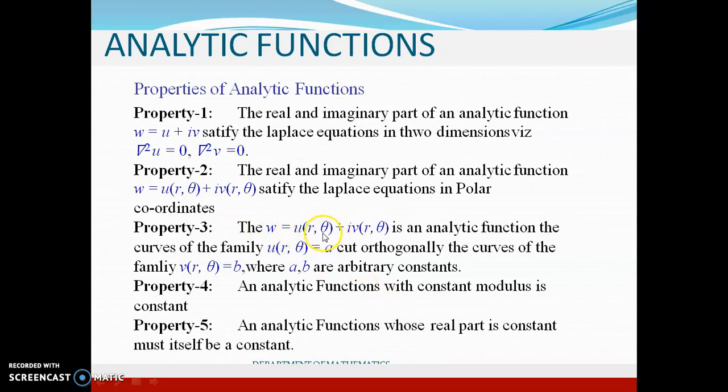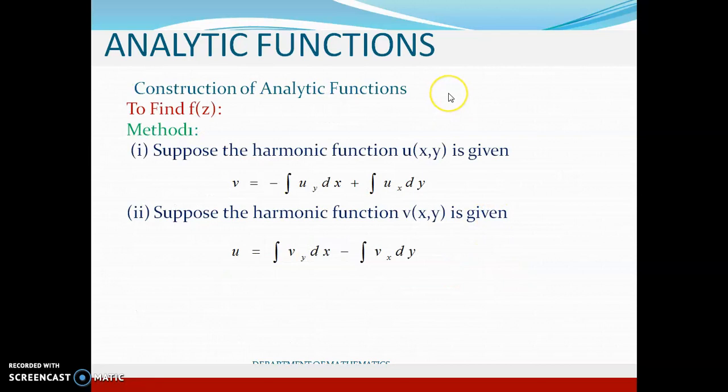Then this is also another important property. Suppose you have an analytic function w equal to u plus iv, either in the polar form or in the Cartesian form. Then the curves of the family u equal to a and v equal to b will cut orthogonally. Now let us see construction of analytic function using Milne-Thomson method.